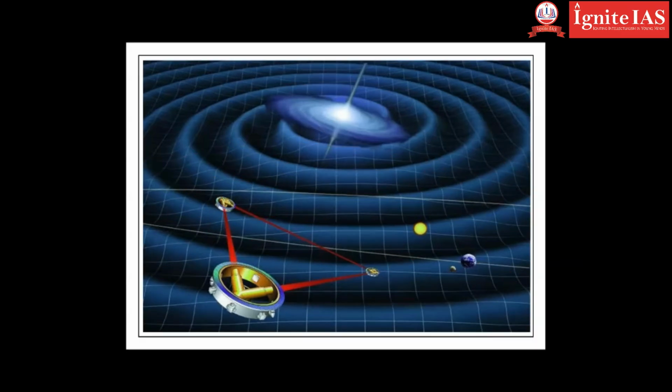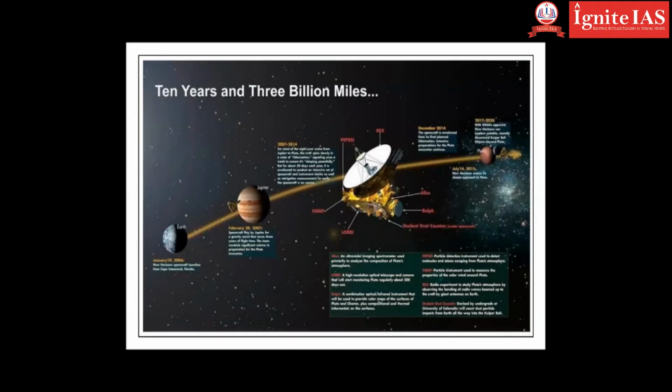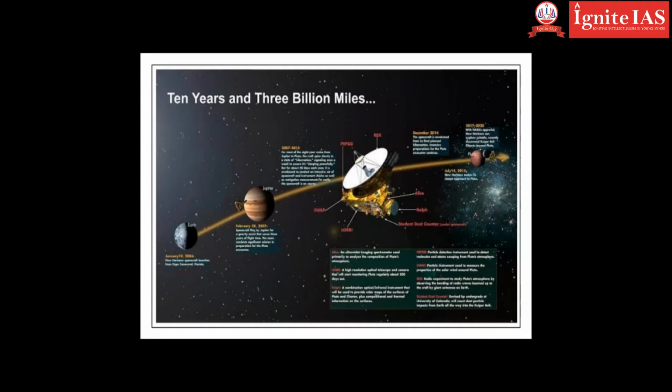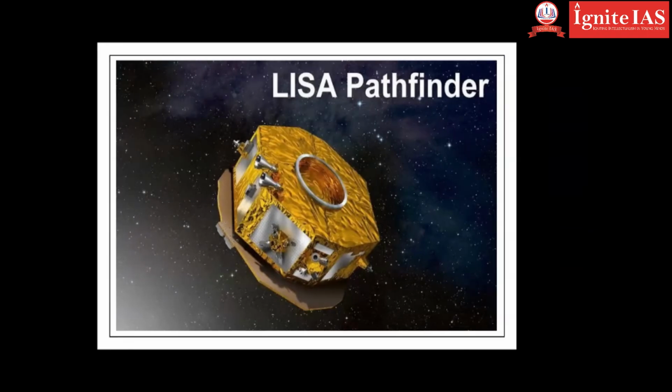To detect those waves, we have LISA, Evolved LISA. This is LISA Pathfinder, just to find out the outer planets. What are outer planets? Jupiter, we have Neptune, Saturn. This is LISA Pathfinder.